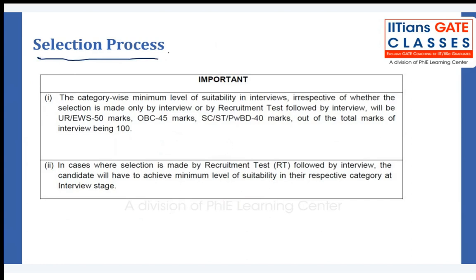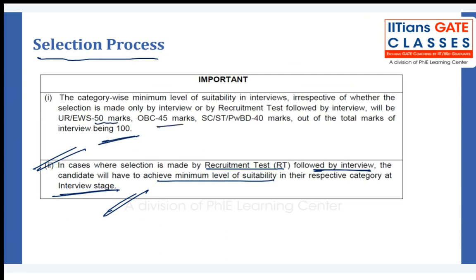In cases where selection is made by a recruitment test followed by an interview, the candidate will have to achieve a minimum level of suitability in their respective category at the interview stage. Out of 100, they have given how many marks you have to score. For general there is 50 marks, then 45 and 40. So after clearing the written exam, you have to score at least 50 marks in the interview. Then only will you have a chance for the final merit list.